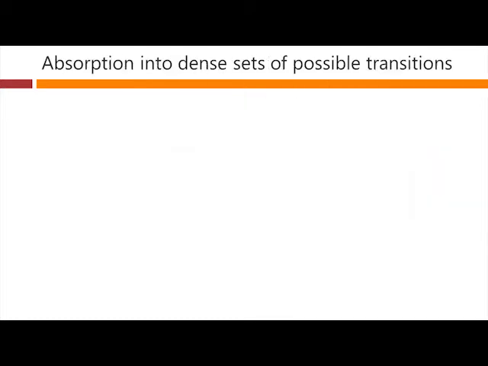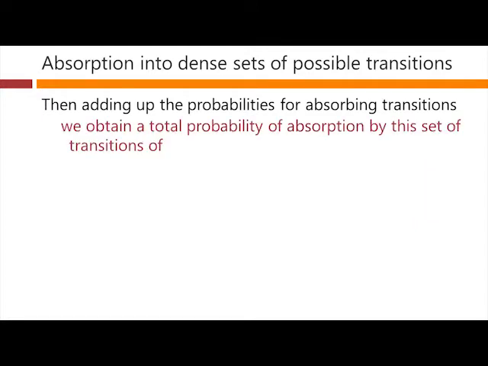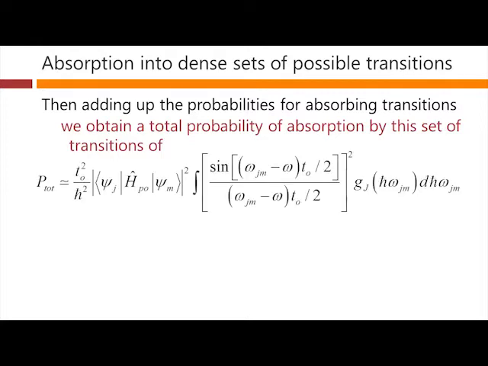So if we're talking about dense sets of possible transitions, we can add up the probabilities for absorbing transitions and obtain a total probability of absorption by this set of transitions of this amount here. So we're summing up over all the possible transitions, or what we're actually going to do here is, instead of doing a sum, we're going to do an integral over this density of transitions and, of course, a little increment of energy here.